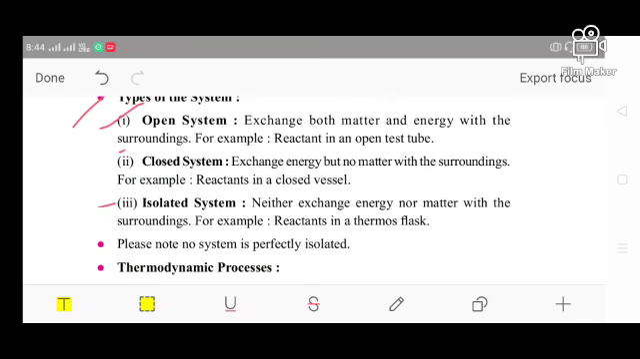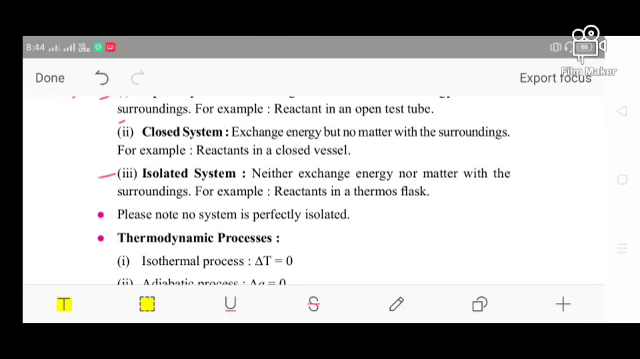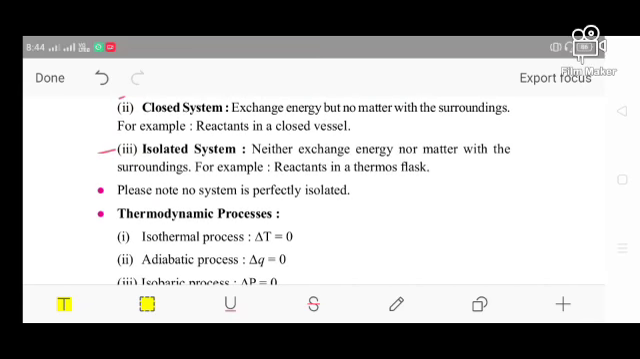Next, the closed system. That means the exchange of energy occurs but no matter with the surroundings. In case of an open system, we can exchange both energy as well as matter. But in case of the closed system, we can only exchange the energy but not the matter with the surroundings. For example, a reactant in a closed vessel. Suppose a reactant is present in a closed vessel, it is known as a closed system.